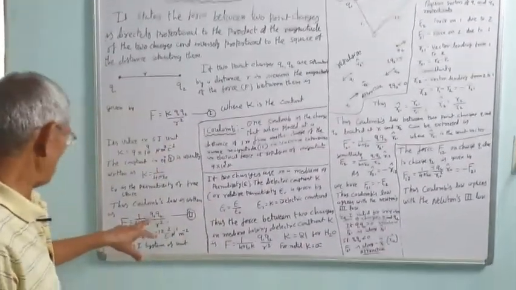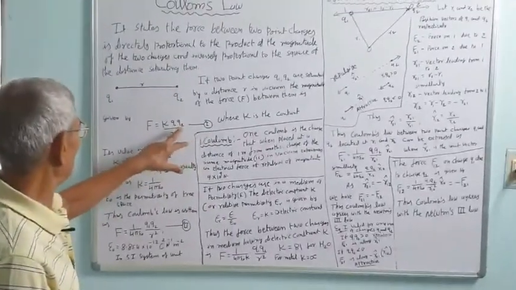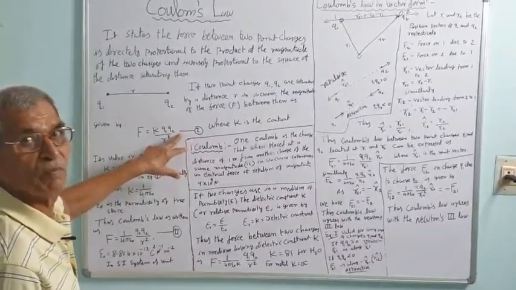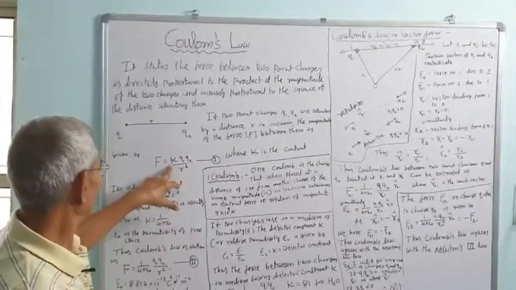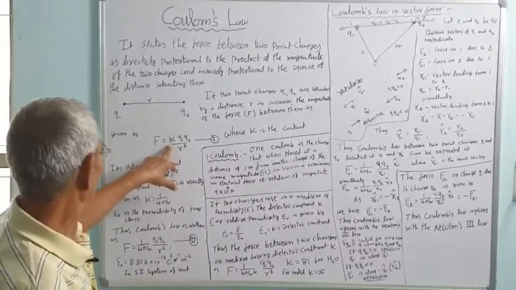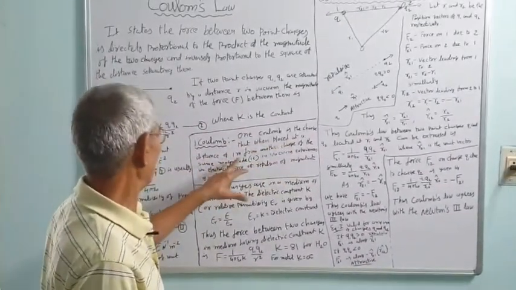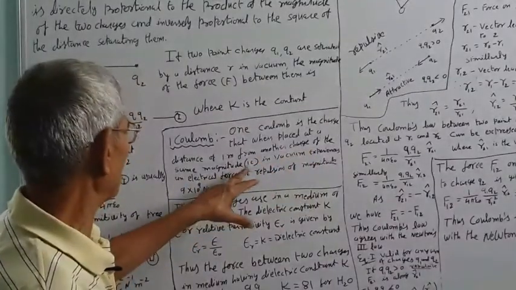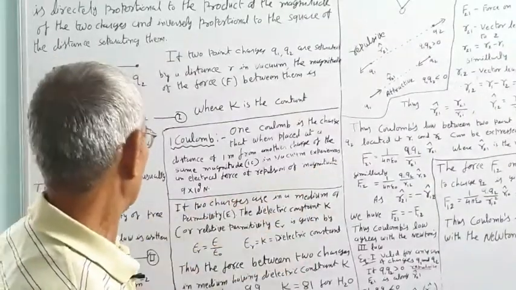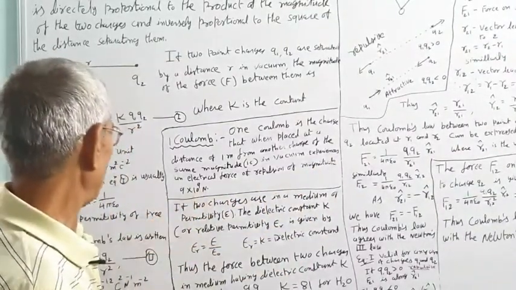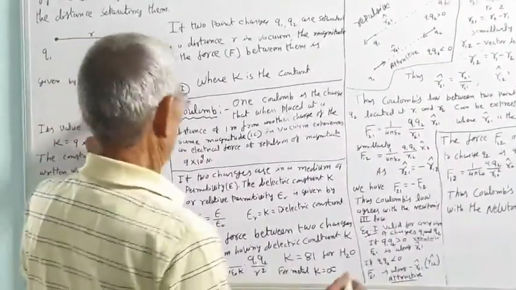Now, in equation 1, if Q1 and Q2 are equal to Q equal to 1 Coulomb, and r is equal to 1 meter, then F will be equal to K. Let us define 1 Coulomb charge from this. 1 Coulomb is the charge that, when placed at a distance of 1 meter from another charge of the same magnitude, that is 1 Coulomb, in vacuum, experiences an electric force of repulsion of magnitude 9 into 10 raised to 9 Newton. Correct?